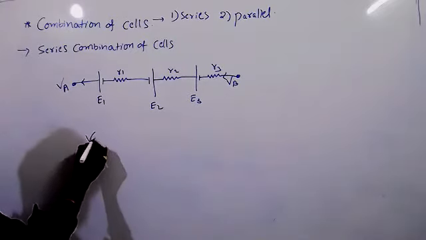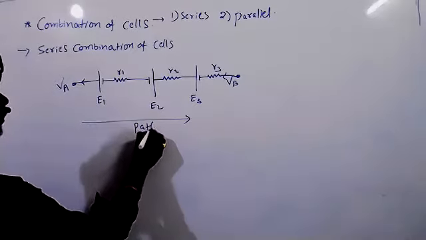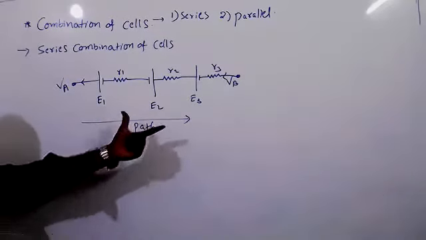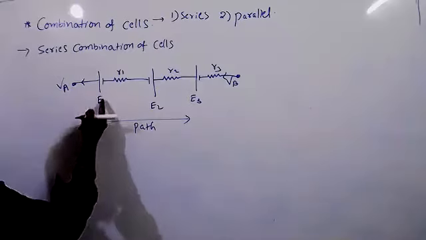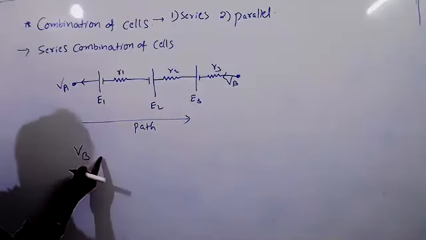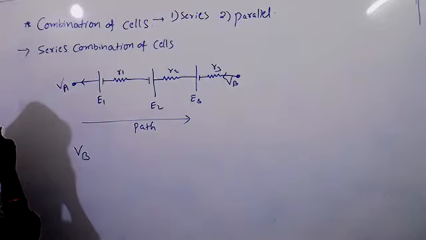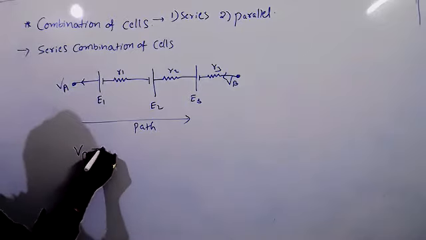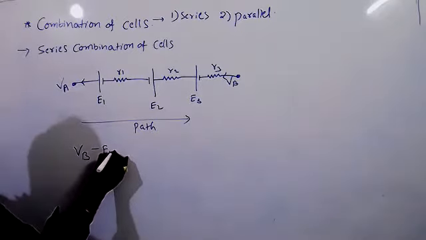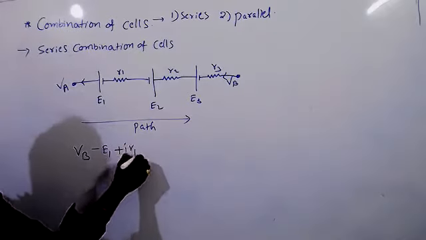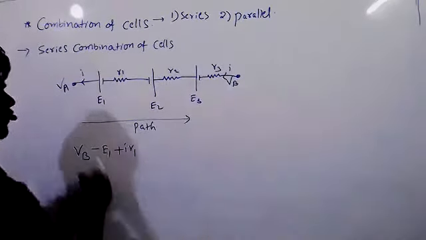We have taken the path in this direction. Now it is VA. Here how much do we have to write? Minus E1, right? And one more, plus IR1, because I current is entering and I current is leaving.